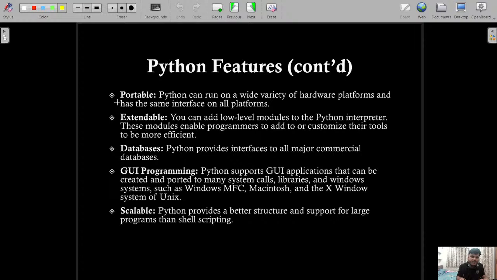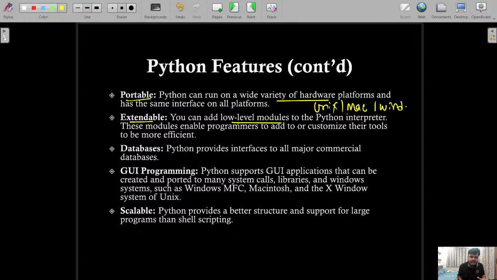Now, it is portable. Python can run on a wide variety of hardware platforms, whether it is a Unix platform, whether it is your Mac OS, Macintosh, whether it is Windows, everywhere Python is supported. As well as it is extendable.